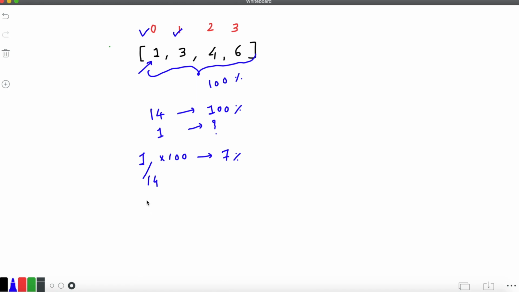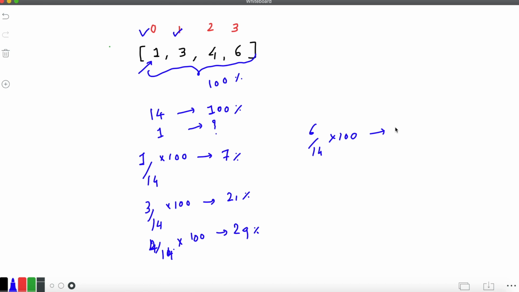Same goes for index 1: 3 by 14 times 100 is almost 21%, so we need to return index 1 that often. Same for index 2, sorry, the number is 4: 4 by 14 times 100 is around 29%. And the last index: 6 divided by 14 times 100 gives around 43%. We need to return the last index that often.